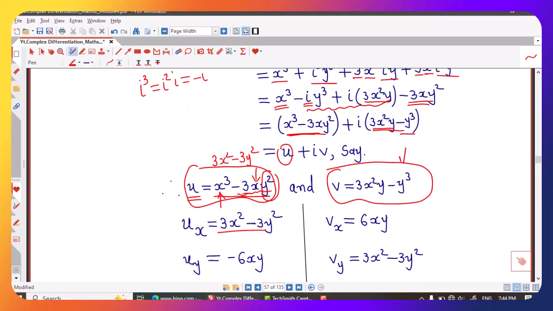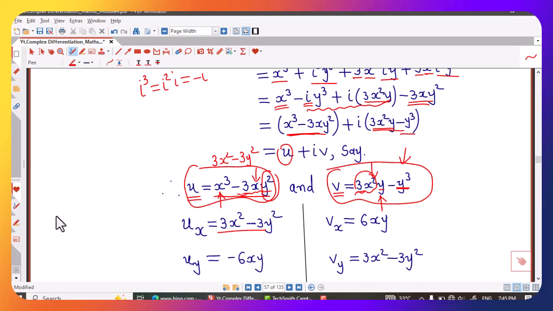Same thing here, first we differentiate with respect to x, therefore we consider 3y as constant, derivative of x square is 2x, so we will have 2 into 3, that is 6 into xy. And when we differentiate with respect to y, we consider x as constant, so 3x square is constant, derivative of y is 1 minus derivative of y cube is 3y square.